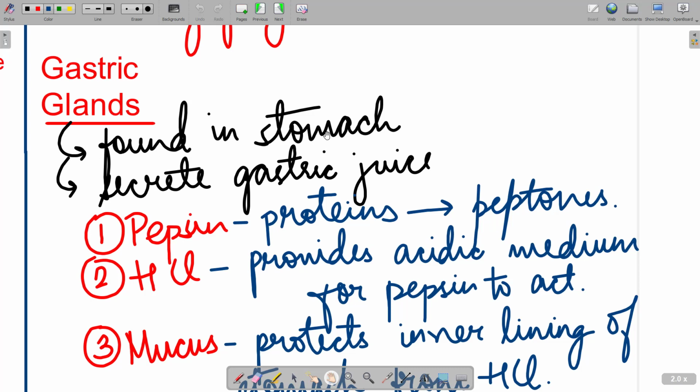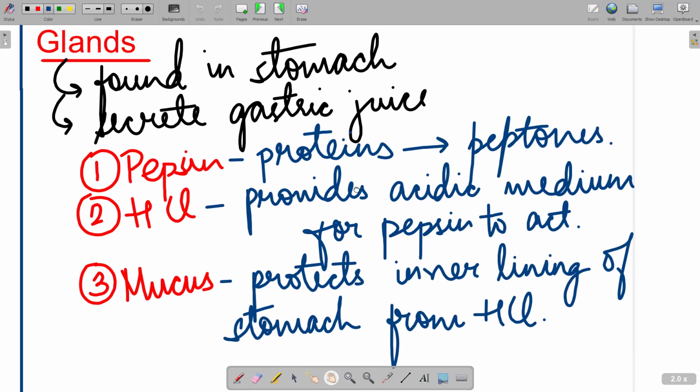Gastric glands stomach में है. They secrete the gastric juice. अब gastric juice क्या चीज़ है? It is basically composed of three things.